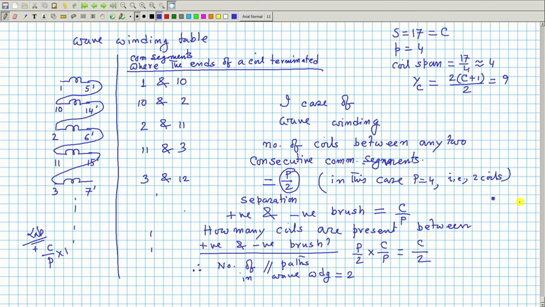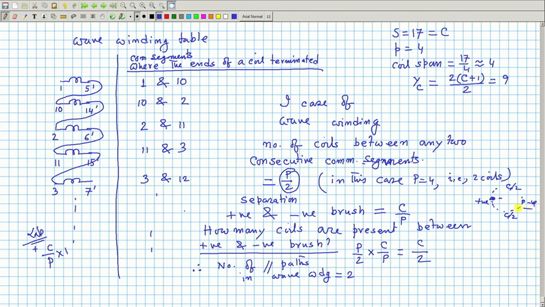If these are the 2 brushes, from this end, between 2 commutator segments there are P by 2 coils, and if you proceed like that you get C by 2 coils here. If you had proceeded in the other direction, you would have got the same C by 2 coils, and these are the positive and negative brushes, is it not?